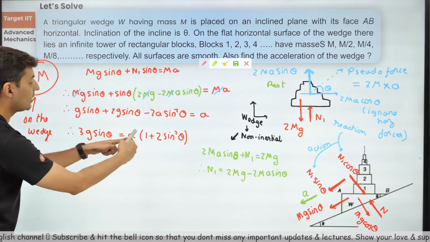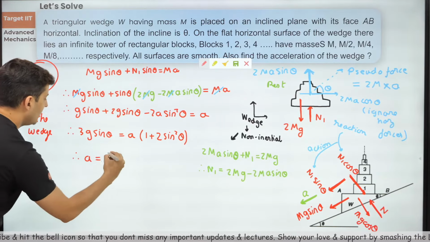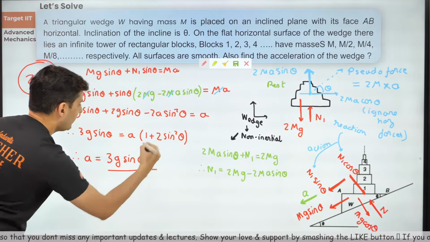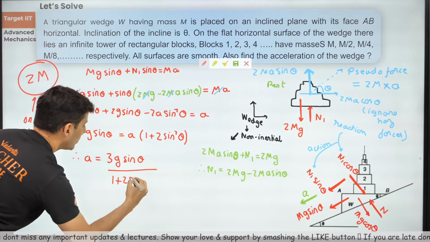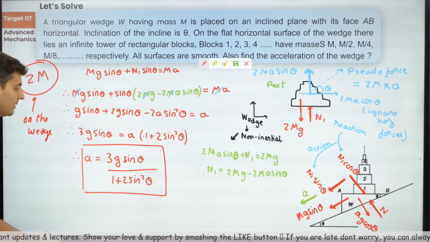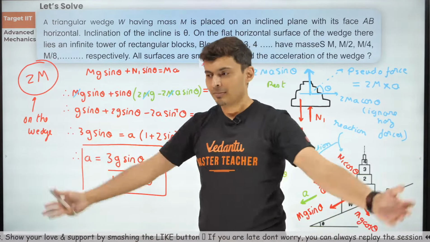But I want to find out the acceleration of the wedge. So acceleration will be 3g sine theta divided by 1 plus 2 sine square theta. So I guess that's my final answer. That's it, done.